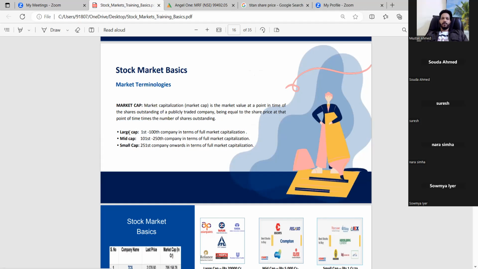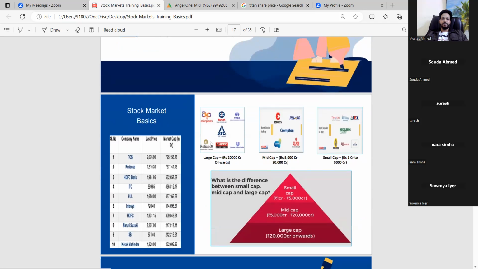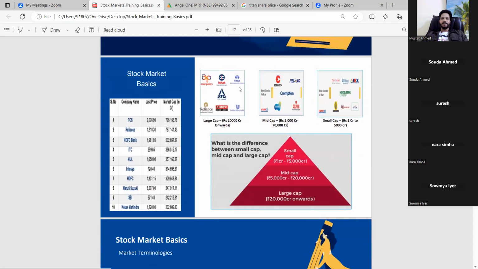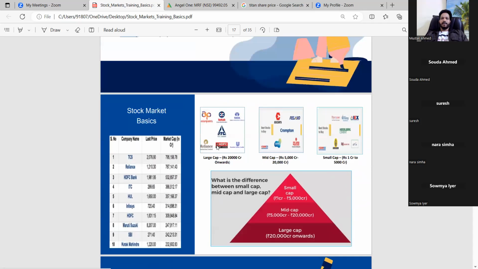Most of the large cap and mid cap are fundamentally good companies, but the small caps are like junk companies, like penny stocks with a small price and a small market capitalization. Here I explained for your reference: Asian Paints, Kotak, Tata, Reliance, HDFC, Unilever are large cap companies. Escorts, Cummins and others are mid cap companies. And these are some small penny stocks, just as examples.